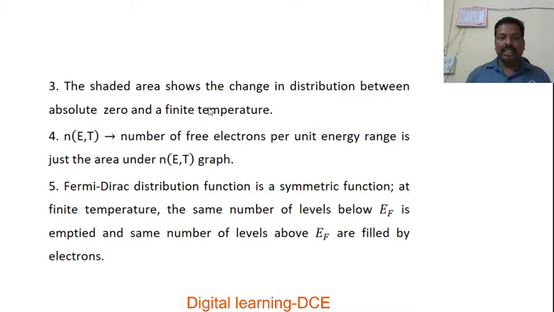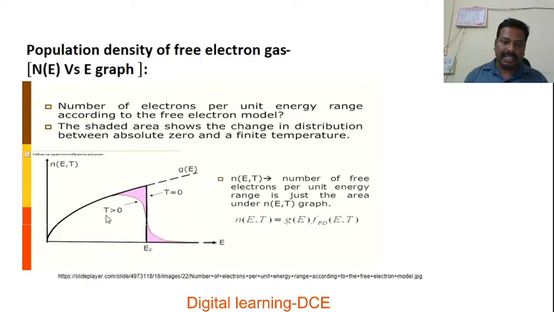Third point, the shaded area in the plot shows the change in distribution between absolute zero and a finite temperature. Initially I said I would explain it later. But here, this is the Fermi energy level at absolute zero.